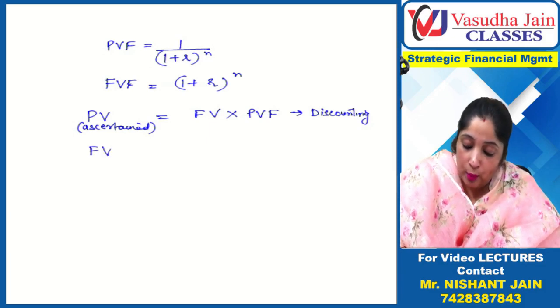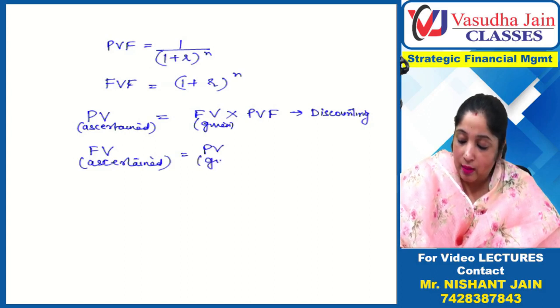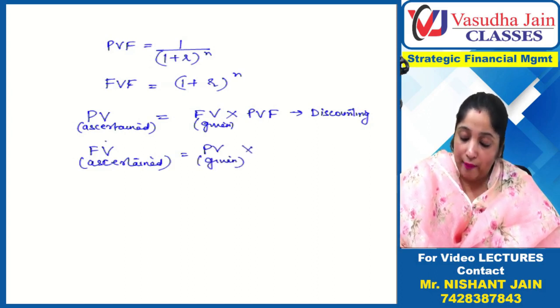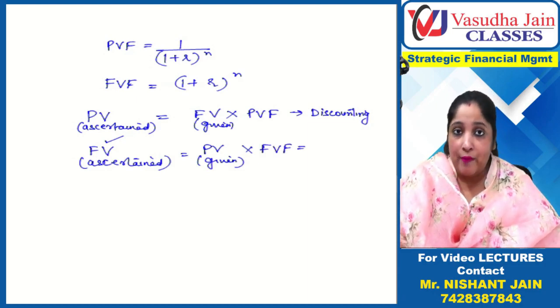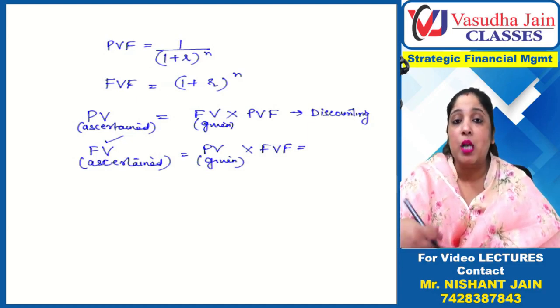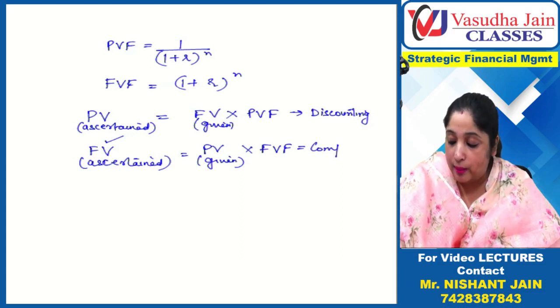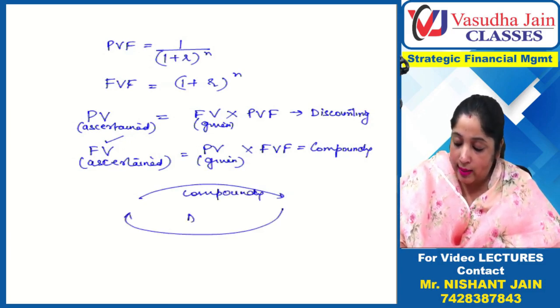Now if you want to compute future value, this is to be ascertained, and present value is given. Then you multiply with the factor for whatever you have to ascertain, and you are computing future value, that is, how much amount you will get in the future. It is called compounding. So if you are going into the future, it is compounding. If you are computing present value, it is called discounting. This you have to memorize.